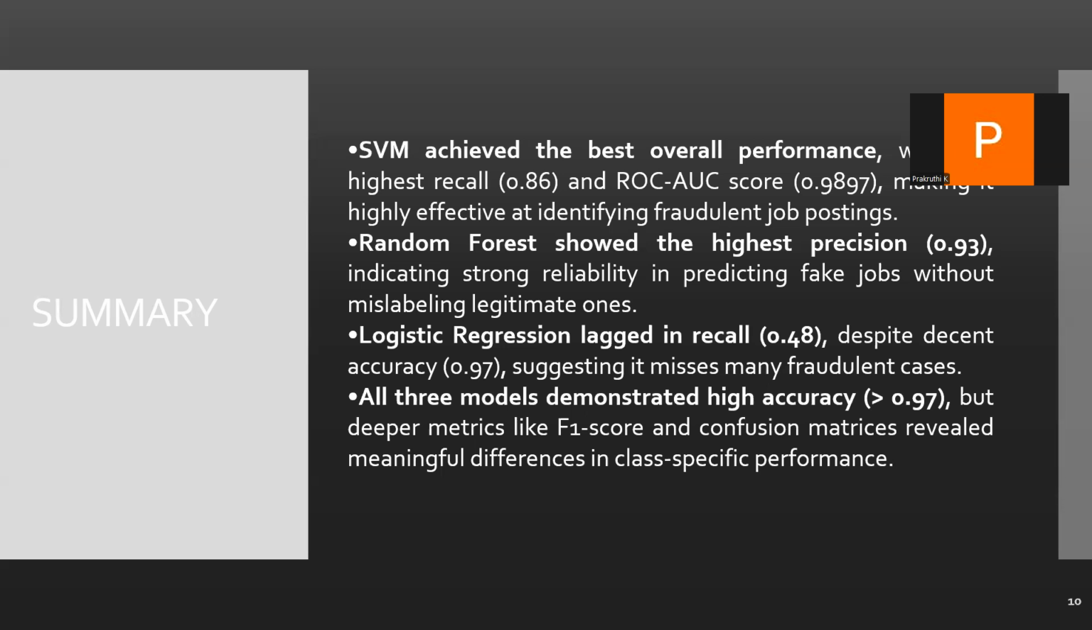We use text vectorization, class balancing, and multiple models to train our system. Support vector machine emerged as the most balanced model, combining strong recall with good accuracy and a high ROC AUC curve. By focusing on precision and recall, we ensure that we don't just get good numbers but real effectiveness, helping people to avoid falling for scams.